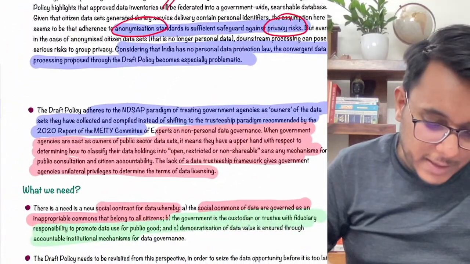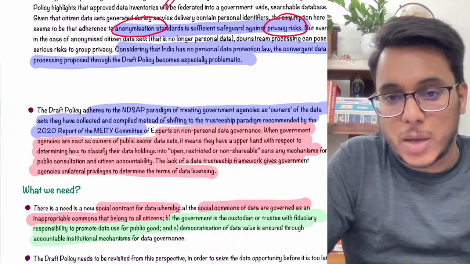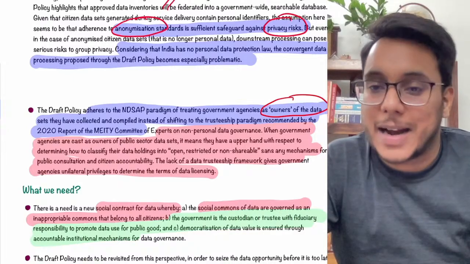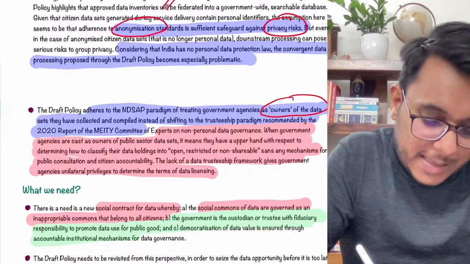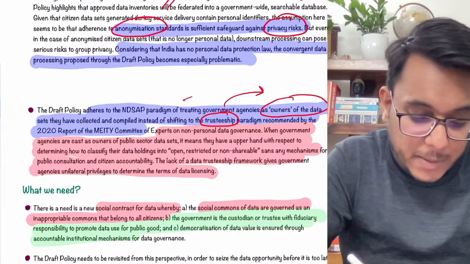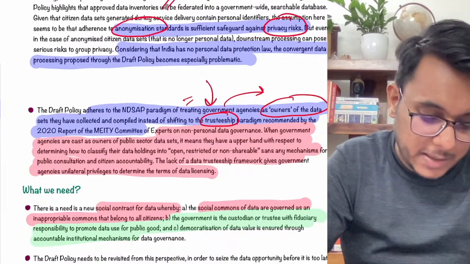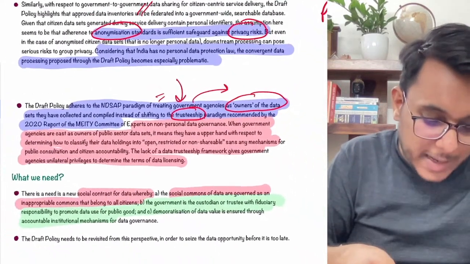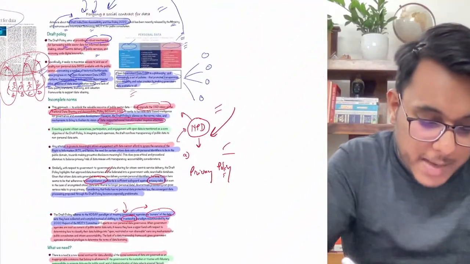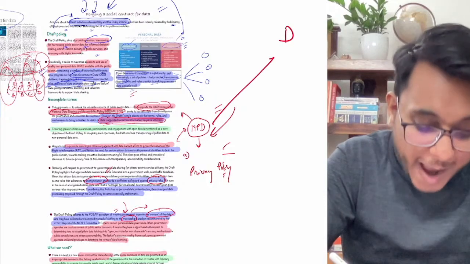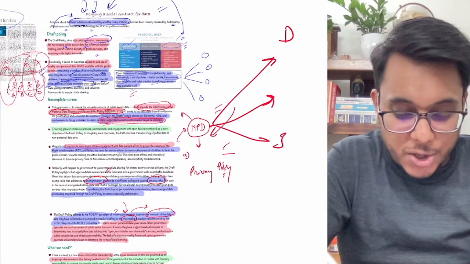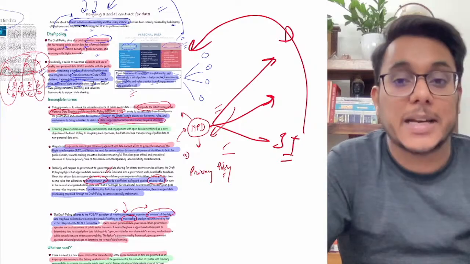Now guys, the article further talks about how, in the policy, the government is believed to be the owner of the data. It is a kind of wrong assertion. Rather than owner, the government should be made the trustee of the data. Fine. Moreover, the next problem is how exactly decisions will be taken on the basis of data, and how exactly concrete steps will bring social transformation through this data. This is missing in the policy.